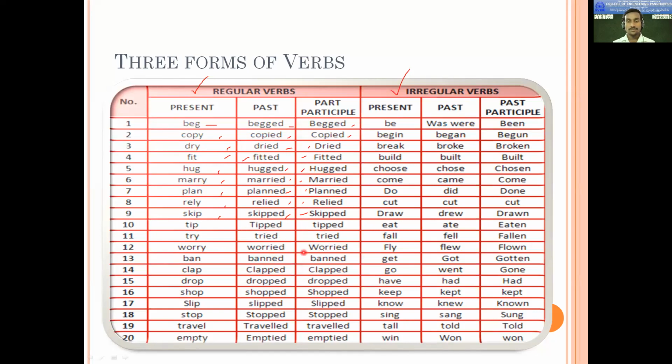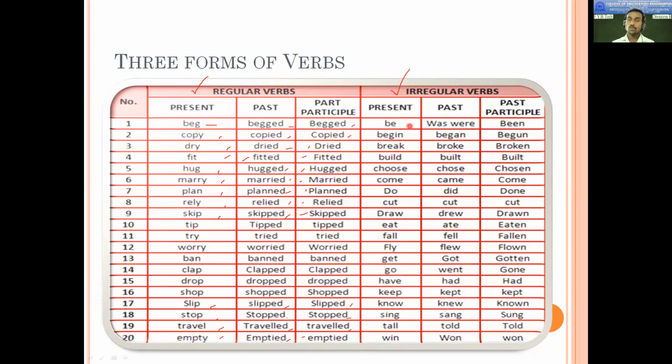Worry, worried, worried. Try, tried, tried. Ban, banned, banned. Clap, clapped, clapped. Drop, dropped, dropped. Shop, shopped, shopped. Sleep, slept, slept. Stop, stopped, stopped. Travel, traveled, traveled. Empty, emptied, emptied.